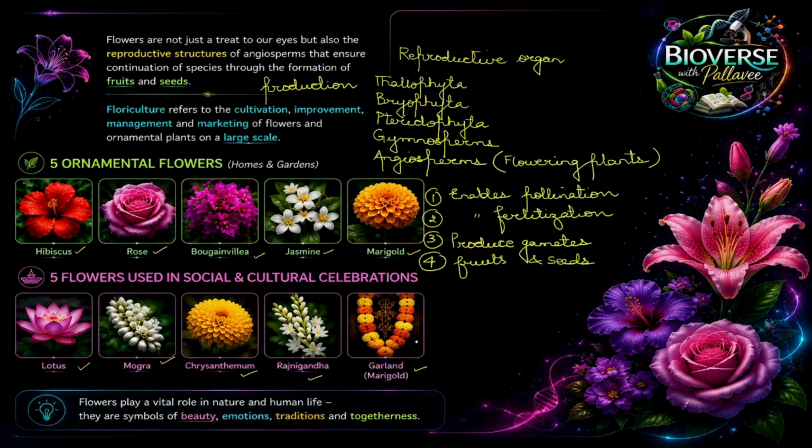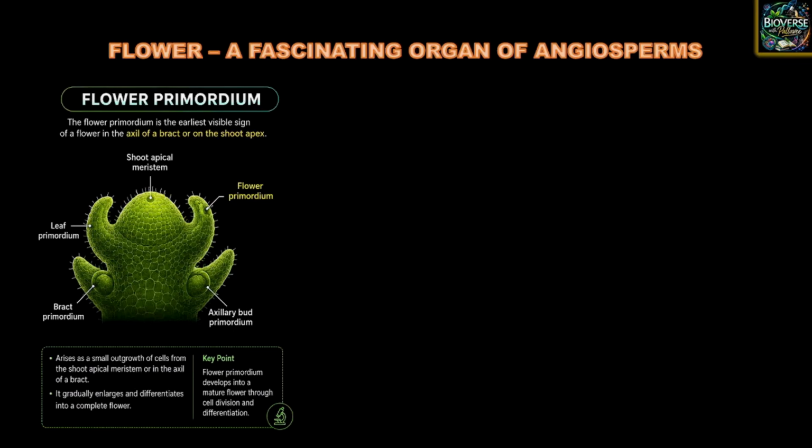Yes. Now, children, moving on further, we are going to understand flower as a fascinating organ of angiosperms. Here we are using the word primordium, and for the very first time, children, you are using this word. Now, let us break down this word.